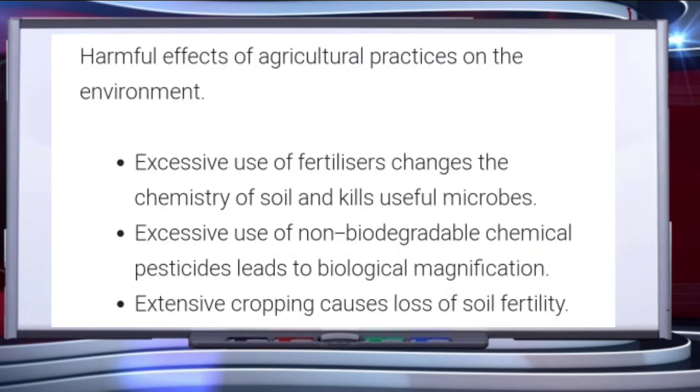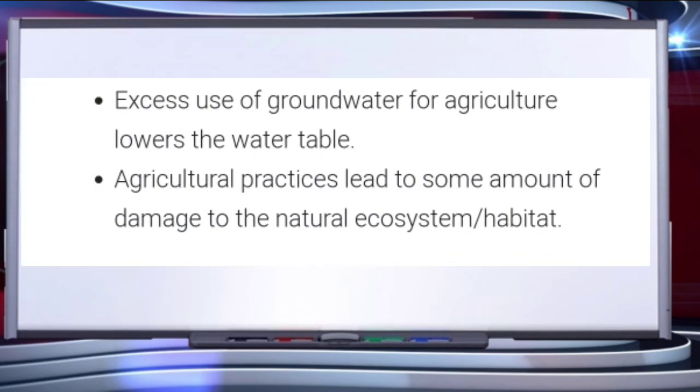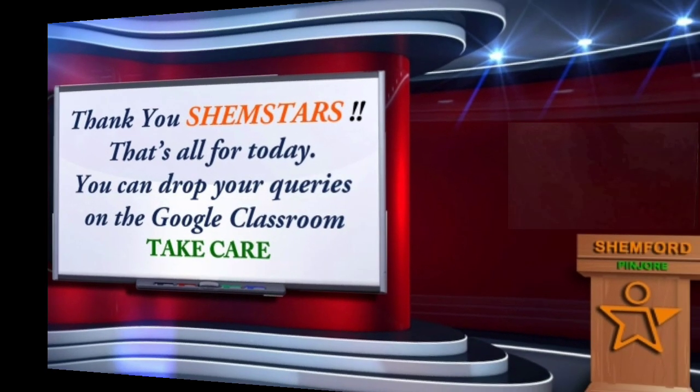And the last environmental issue, children, that we are going to discuss is the harmful effects of agricultural practices on the environment. Excessive use of fertilizers changes the chemistry of soil and kills useful microbes. Excessive use of non-biodegradable chemical pesticides leads to biological magnification. Excess use of groundwater for agriculture lowers the water table. Agricultural practices lead to some amount of damage to the natural ecosystem or habitat.